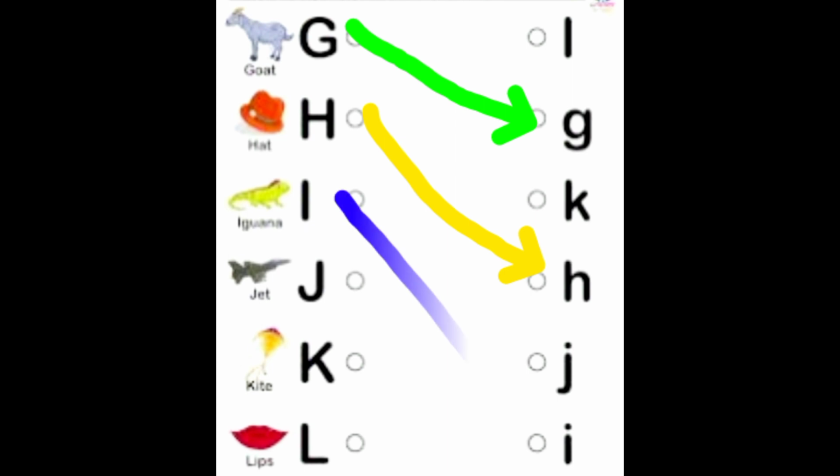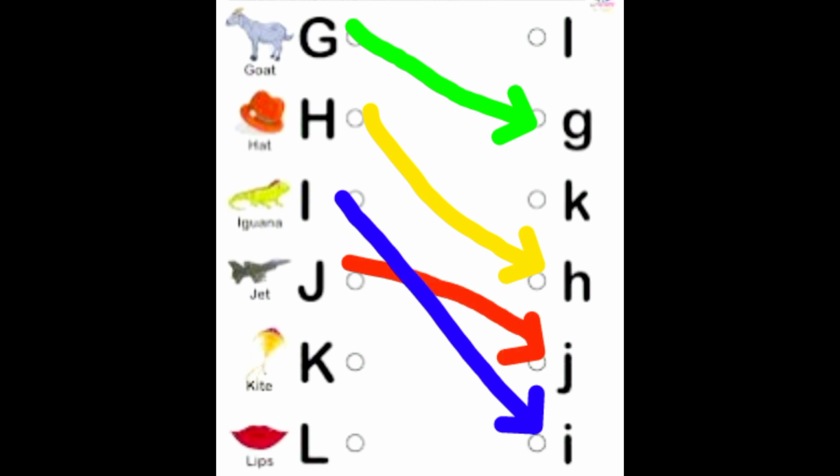G. G for goat. G small g. H. H for hat. H small h. I. I for iguana. I small i. J. J for jet. J small j. K. K for kite. K small k. L.